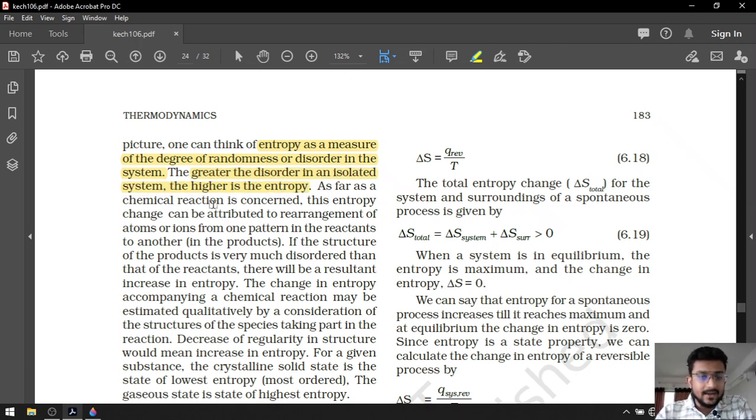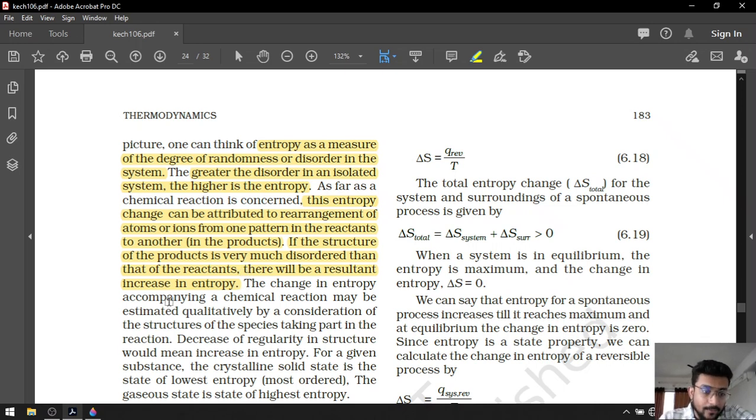As far as a chemical reaction is concerned, this entropy change can be attributed to the rearrangement of atoms or ions from one pattern in the reactants to another pattern in the products. If the structure of the product is very much more disordered than the reactant, there will be an increase in entropy, and if entropy increases, the reaction will be spontaneous, and if entropy decreases, the reaction will be non-spontaneous.